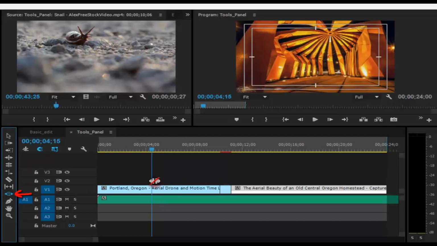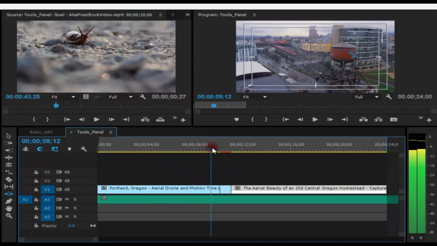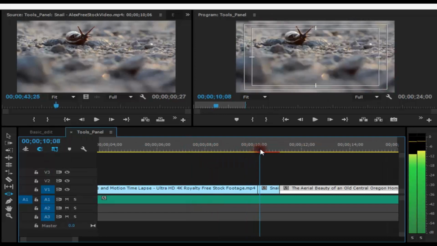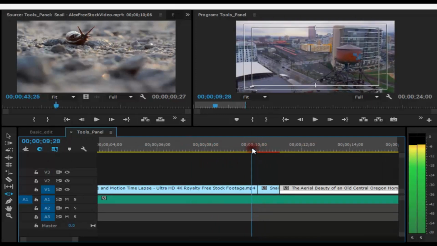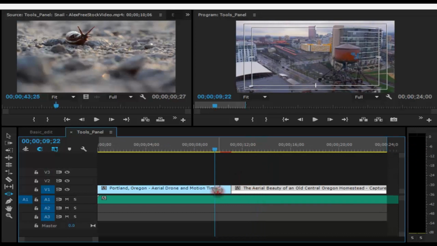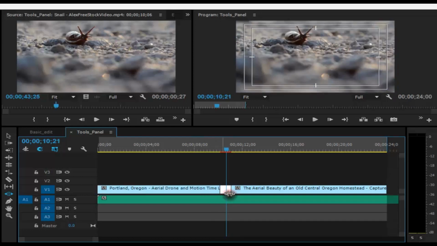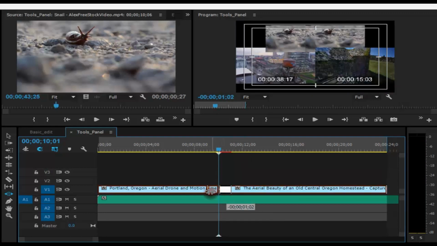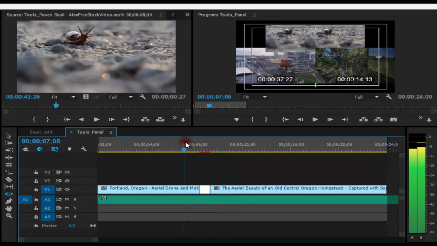So my slide tool is selected right now, and if you see the out point of this video, it ends here and this nail video comes in. So what if I drag this to the left, and no, I'm not able to do that. Yeah, so let us use this tool, and I'm taking this tool to my left.